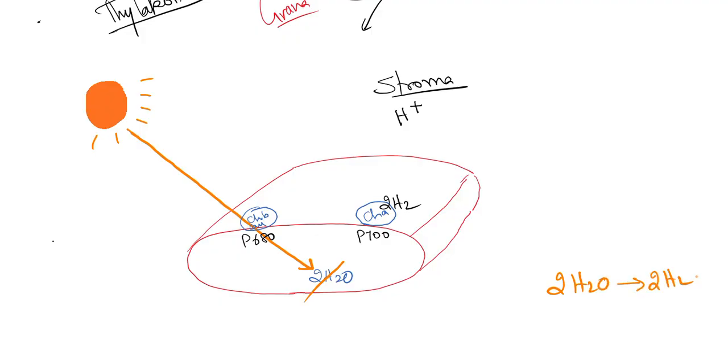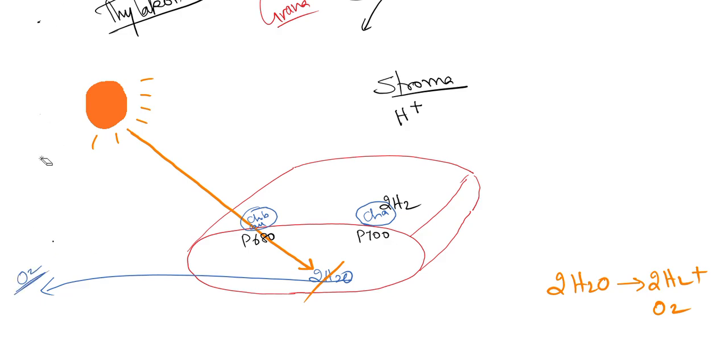We get 2H2 and O2. This is the reason we always say the plant produces oxygen during photosynthesis. So this is what the oxygen is. This oxygen will go out to the atmosphere itself. It totally goes out to the atmosphere.